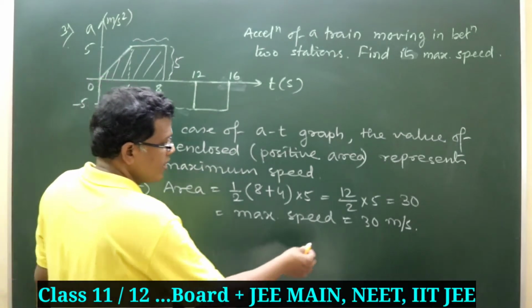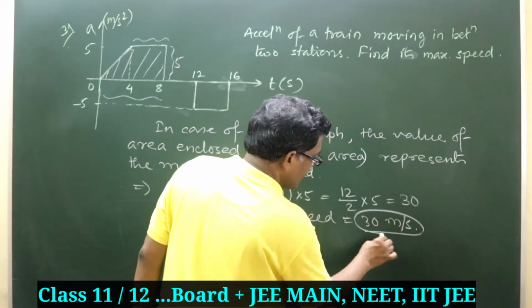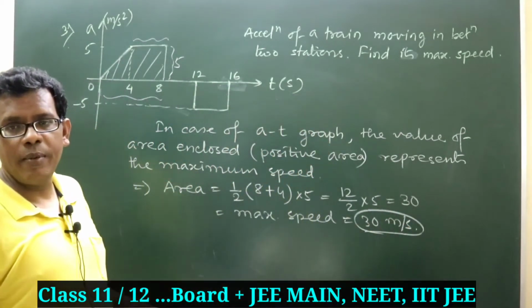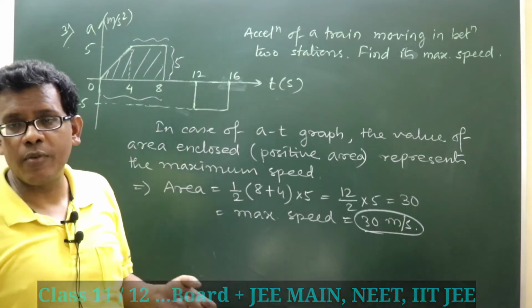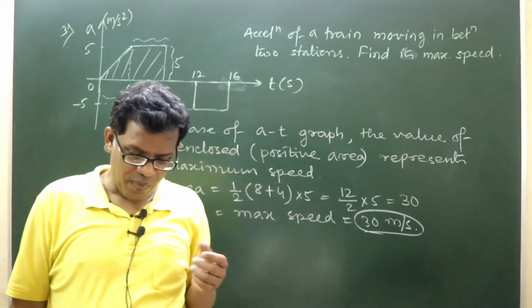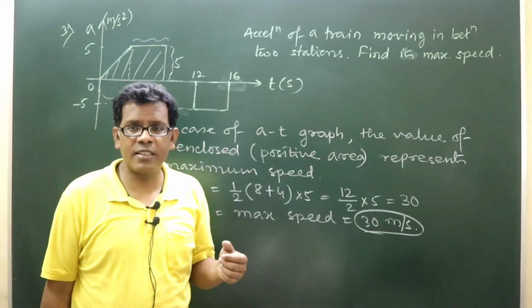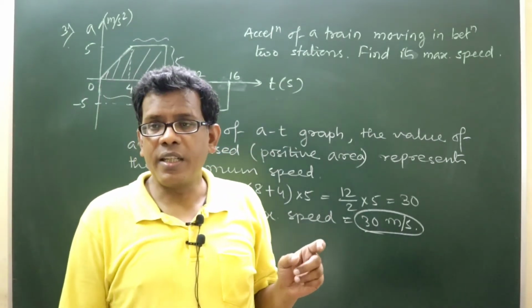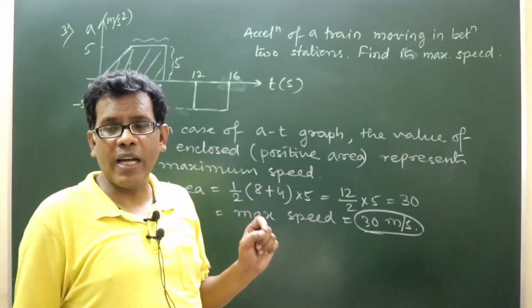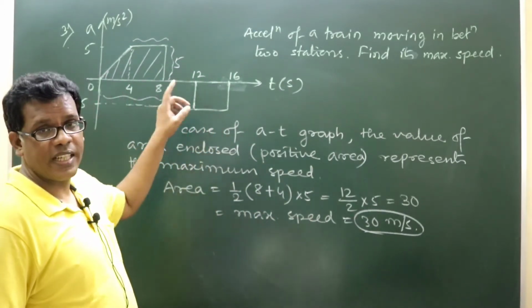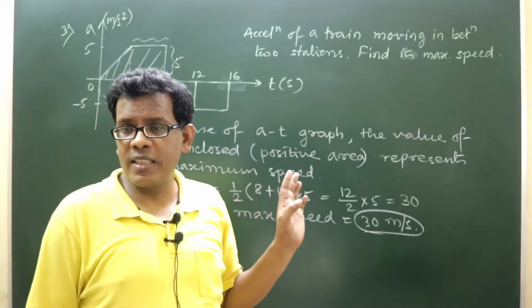That means whatever speed the particle has achieved, this 30 meter per second, will be the maximum speed at t equal to 8 second. The particle will attain this speed of 30 meter per second at t equal to 8 second. From that point onwards till 12 second, there is no acceleration.